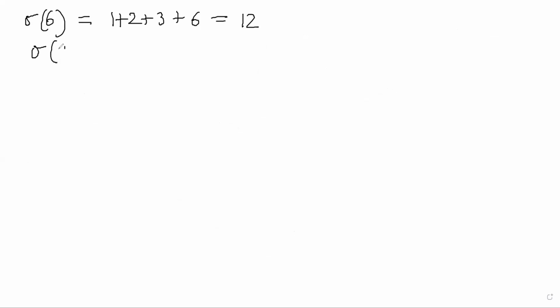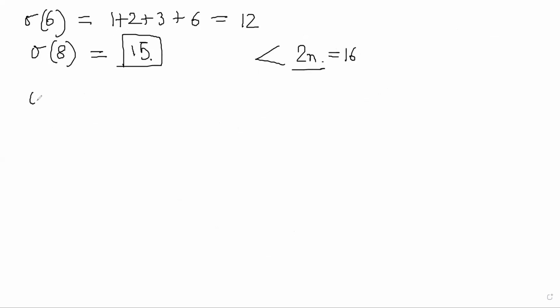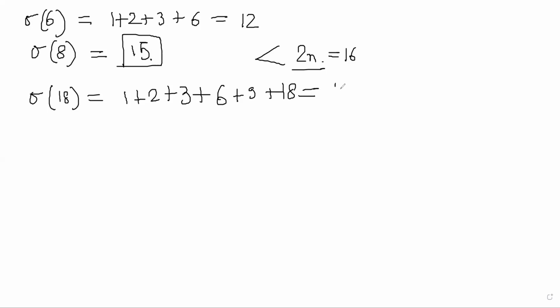But if you see sigma of 8, it will come out to be 15, which is less than 2n, because 2n was 16. And sigma of 18 will come out to be 1 plus 2 plus 3 plus 6 plus 9 plus 18, which is 39. See that it is greater than 2n, which is 36. Correct.